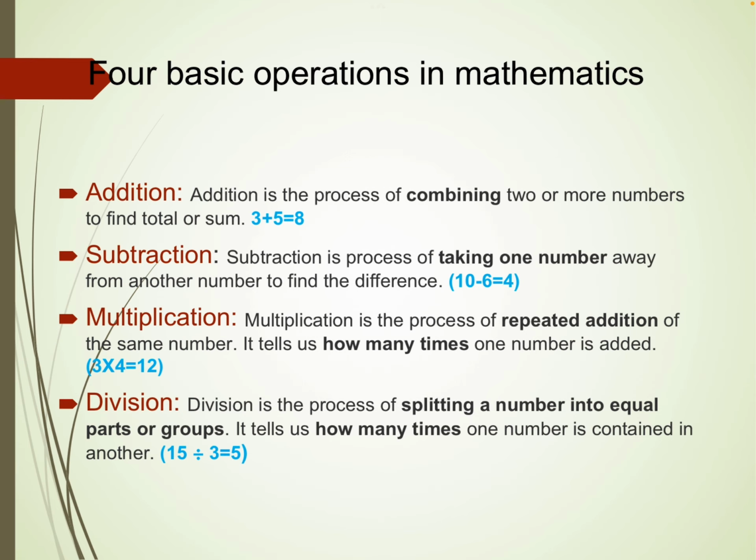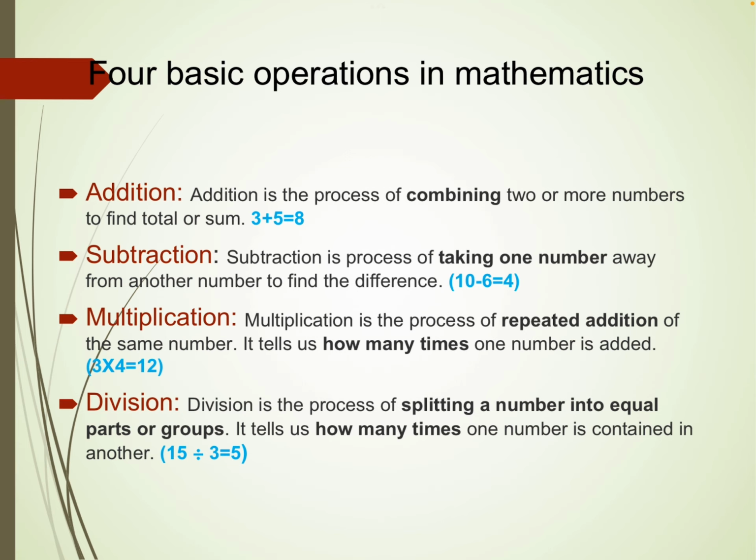Subtraction is the process of taking one number from another number to find the difference. If we take something away from a number, in that case we will use subtraction. These definitions will be helpful in your word problems. Lots of students face problems while solving word problems, as they are not able to identify which operation should be used.